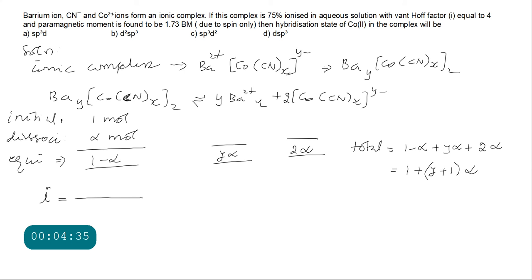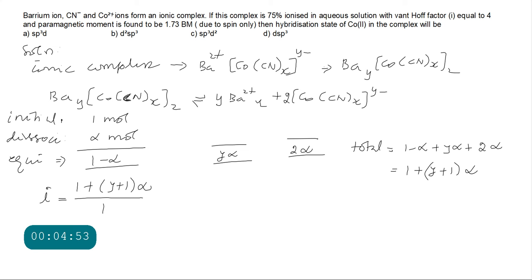In the numerator we write the total number of moles of particles, and in the denominator the initial number of moles, which is 1 mole.